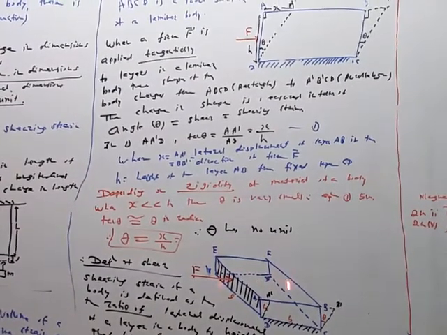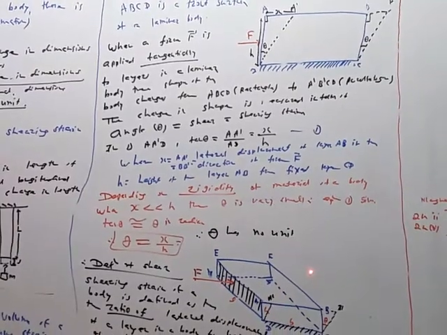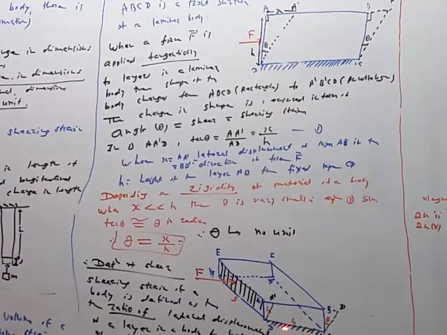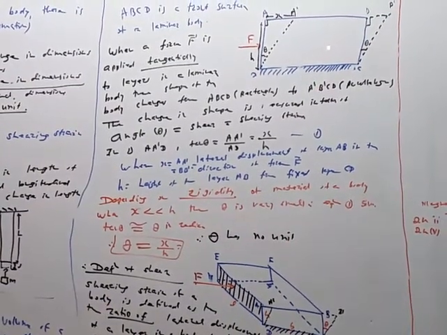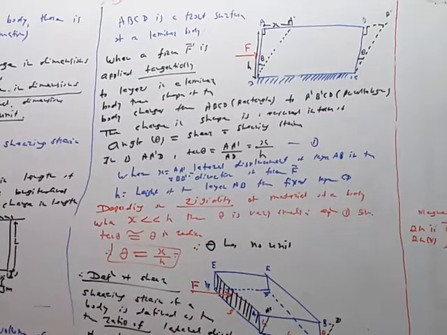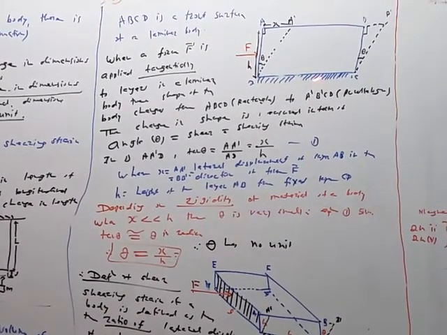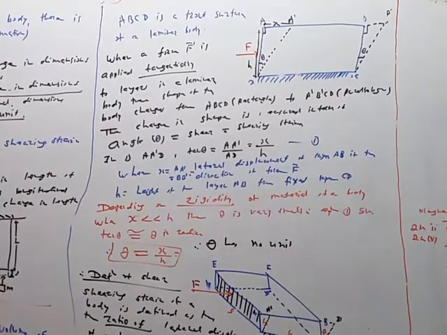So in this figure we are considering the three-dimensional view of a laminar body like a notebook. In this figure we are considering only the front surface. So in the front surface, this ABCD is the front surface. Original shape is the rectangle. When the force is applied tangentially to the layer lamina in the body, then all the layers get displaced except this bottom one. So the displacement of the layers is different.